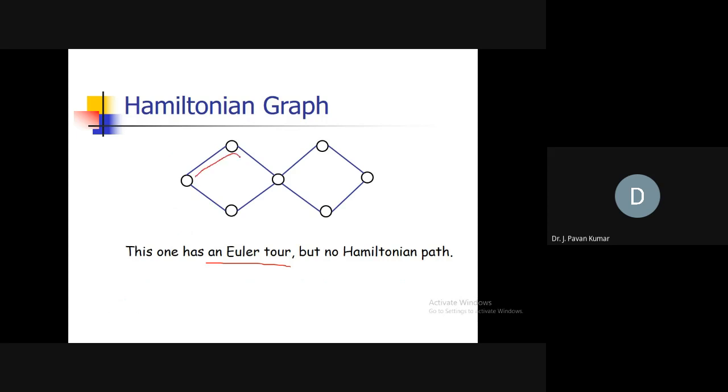Starting from here, we can go like this, then come back to the same vertex. So this is an Eulerian cycle. So the graph is an Eulerian graph. Next, can we have a Hamiltonian path? Here it is no. Why? Because this is the only vertex between these two, right? We can consider.